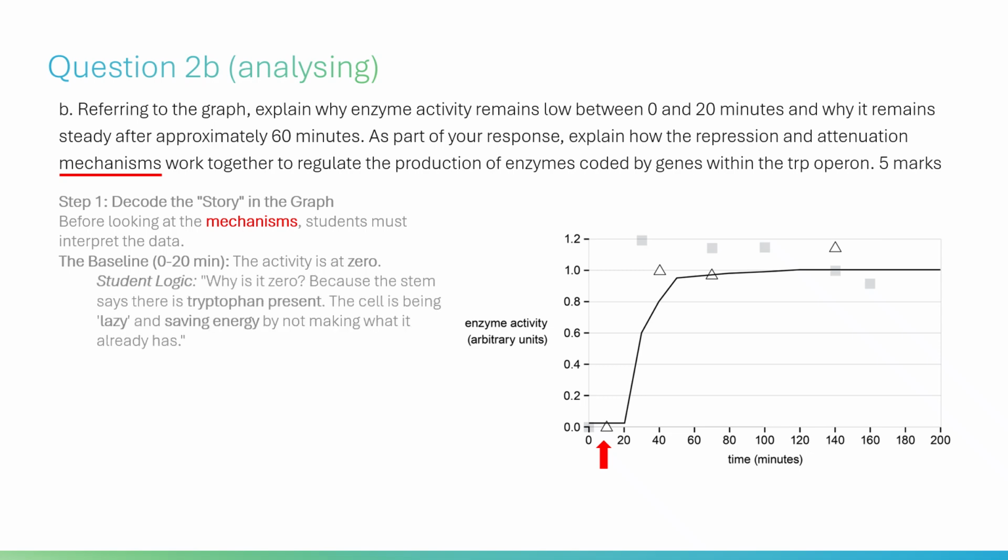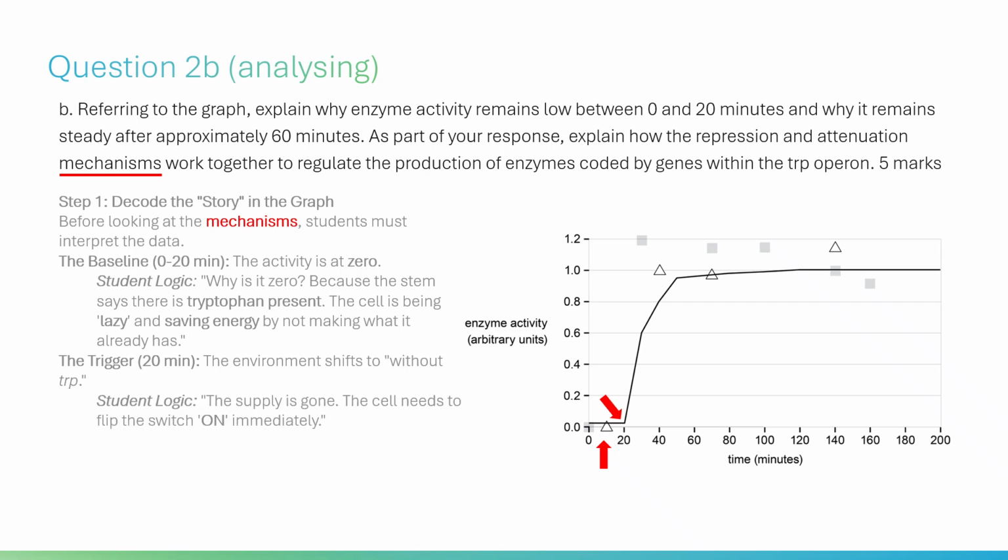Student logic. Why is it 0? Because the stem says there is tryptophan present. The cell is being lazy and saving energy by not making what it already has. The trigger, 20 minutes. The environment shifts to without TRP. Student logic, the supply is gone. The cell needs to flip the switch on immediately.